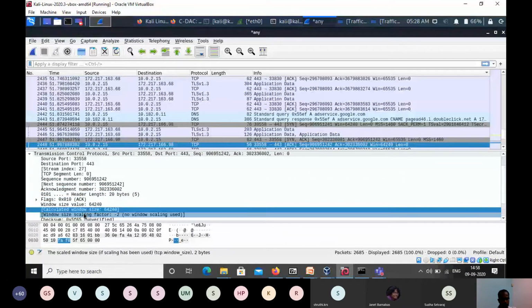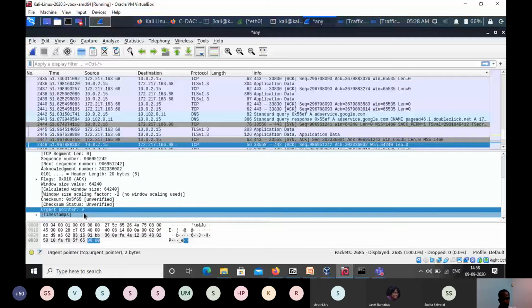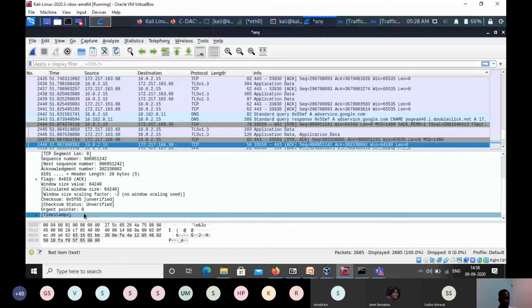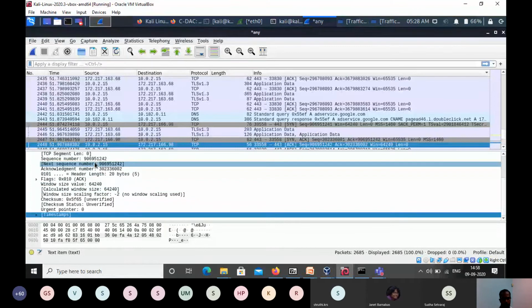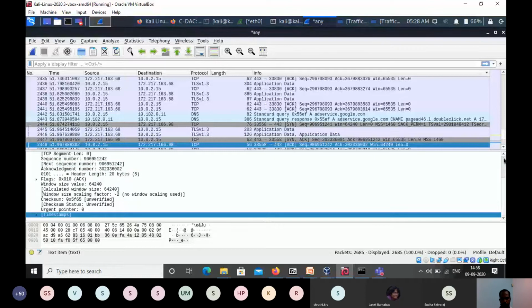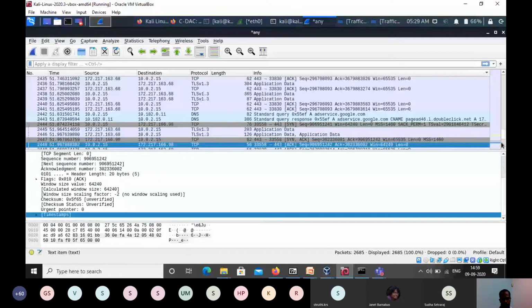Then flag value, we can see the acknowledgement flag is enabled. What is the window size? Then these are the other information provided, like window scaling factor, urgent pointer, and all. As we saw, this TCP options field is not available in that particular packet. So this is one example of how you decode the packet and understand the protocol information using Wireshark. Previously, we saw how to capture the traffic using Wireshark.